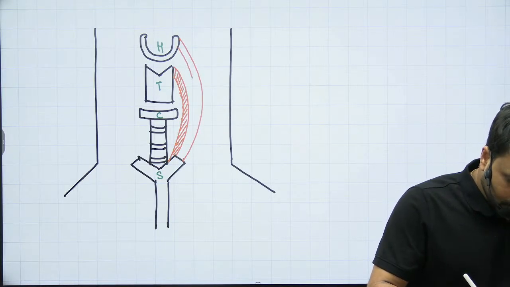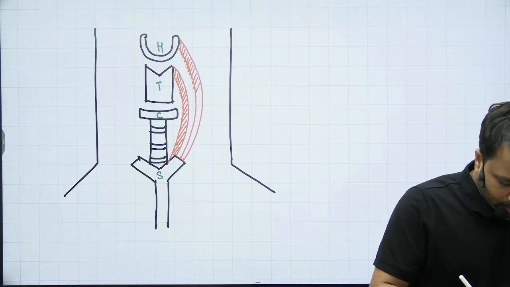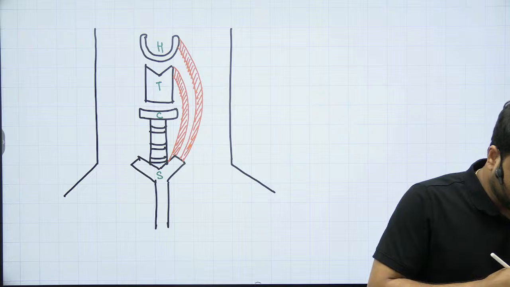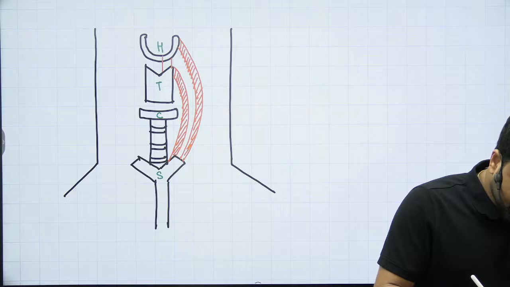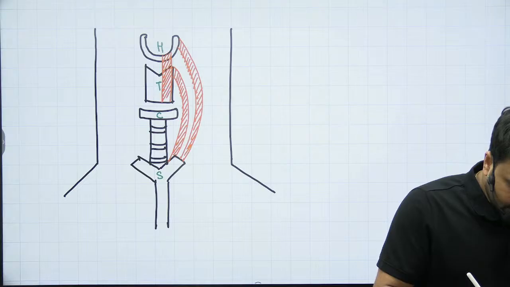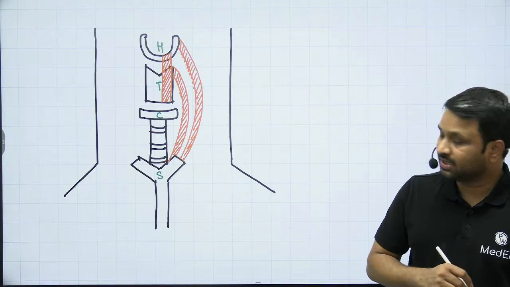So this is your sternohyoid. Then you have the thyrohyoid, which is going to be between these two. This muscle that is present between the thyroid cartilage and the hyoid bone, this is what we call the thyrohyoid.